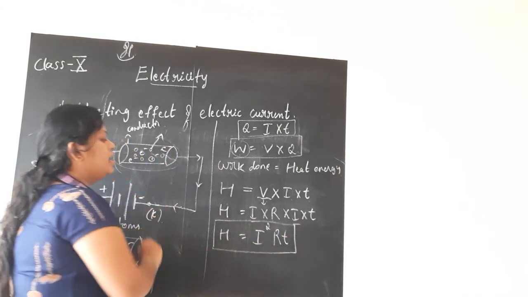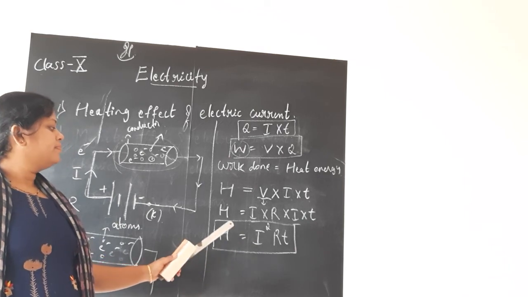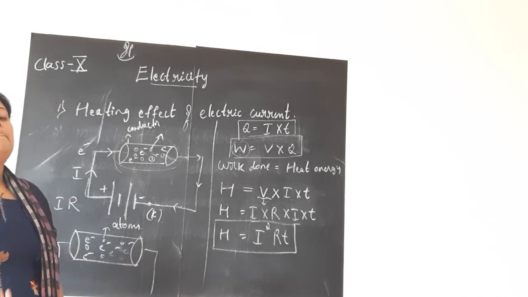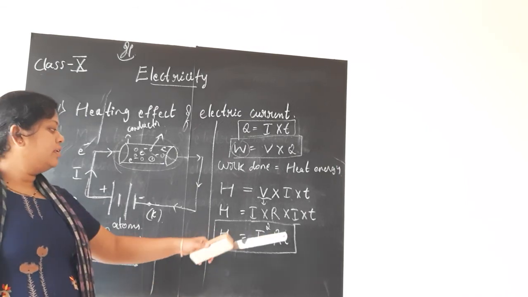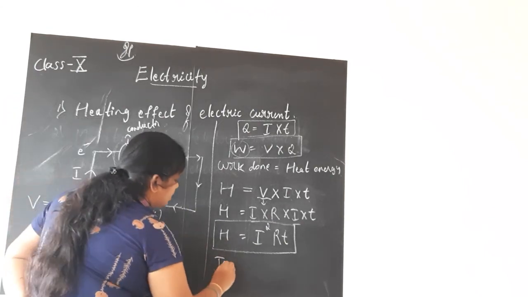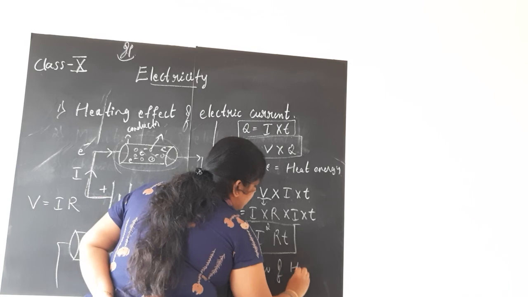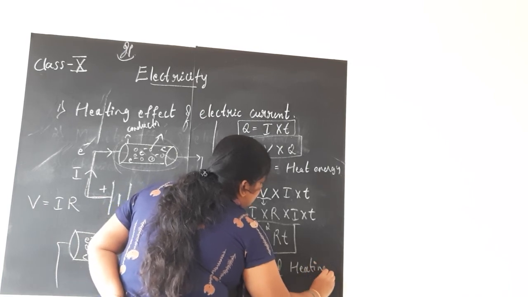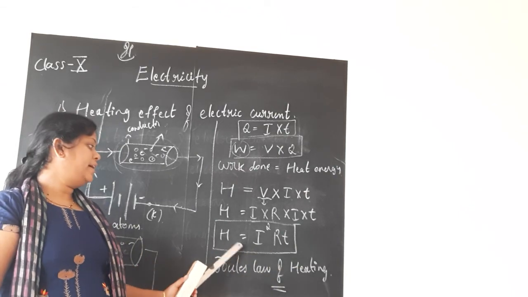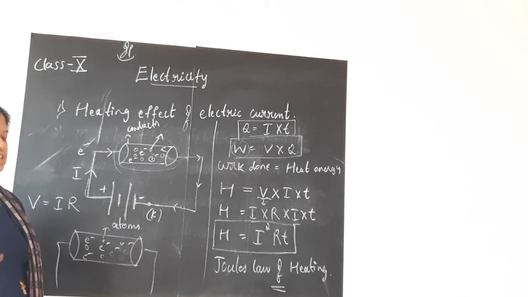H is equal to I square R into T is the formula which is used to find out the heat energy dissipated by any appliance or any substance. H is equal to I square RT is the formula, children. This heating effect of electric current and this formula is also called the Joule's law of heating. This is very, very important, children. State Joule's law of heating or write the mathematical form of Joule's law of heating and explain the terms. These are repeatedly asked questions, so you should know.